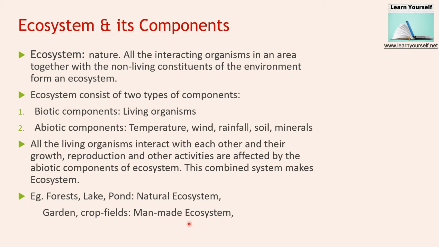Now when we distinguish one particular thing as an ecosystem, what we have to look for is that all the living organisms are interacting with non-living components, or all the biotic components are coming in contact with abiotic components and are getting affected by the abiotic components. Then that system is known as an ecosystem.